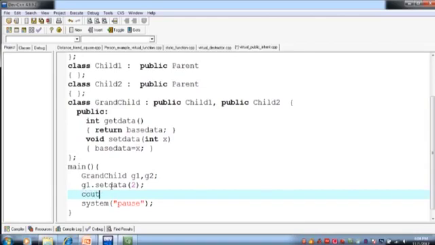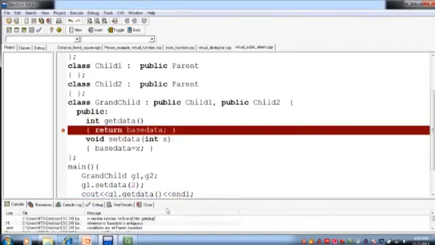And let's say in cout it prints g1 dot get data and semicolon. Okay, जहाँ पर उसकी values को print कर देगा. And endl, let's compile it. It gives an error. Reference to a base data is ambiguous.